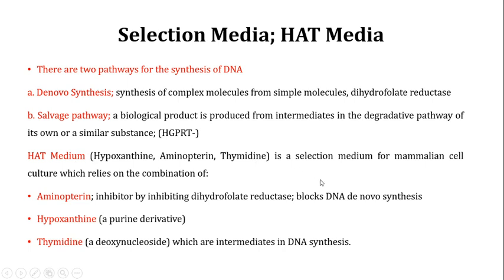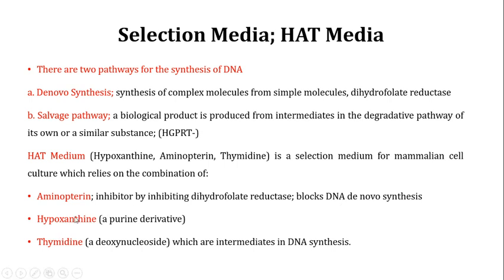Now this HAT media is a selection medium for mammalian cell cultures, which relies on aminopterin. This is one of the components of the HAT media, and the function of aminopterin is to block the activity of dihydrofolate reductase. I've told you that dihydrofolate reductase is one of the important enzymes for de novo synthesis. If you are blocking this enzyme, you are blocking the de novo synthesis of the DNA.